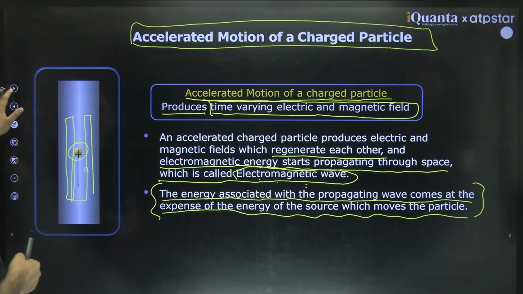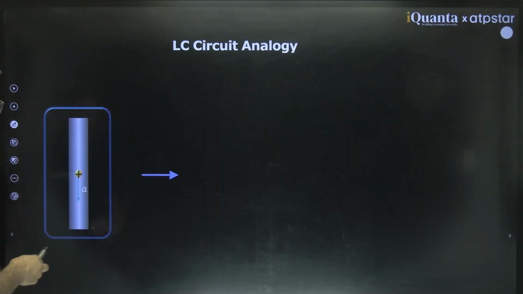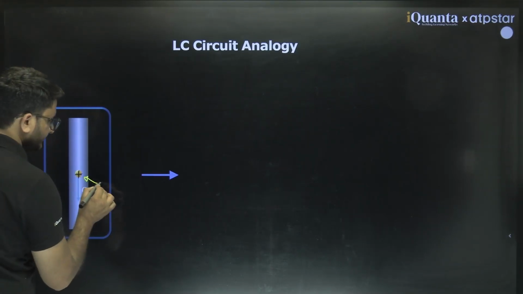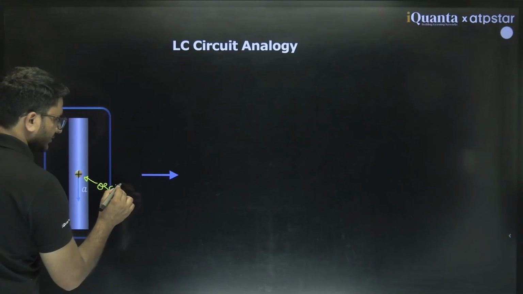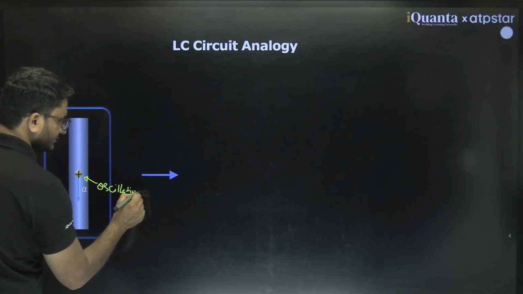Clear? Let's understand through one analogy. Suppose this is an accelerated particle which is oscillating. We call it, suppose, an oscillating charge.